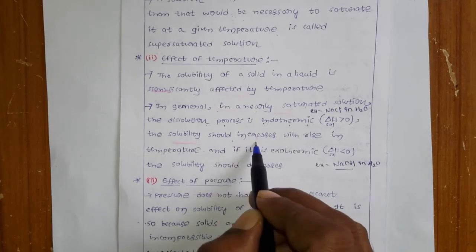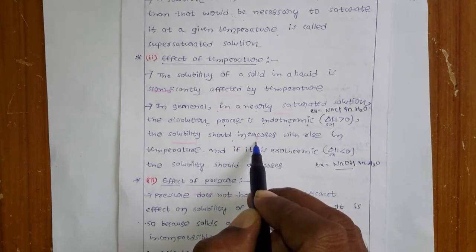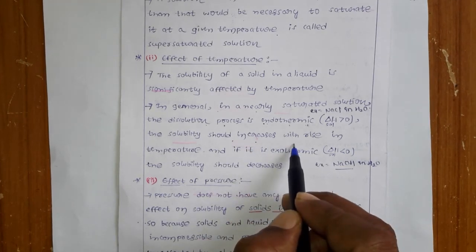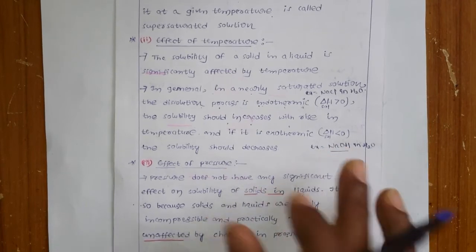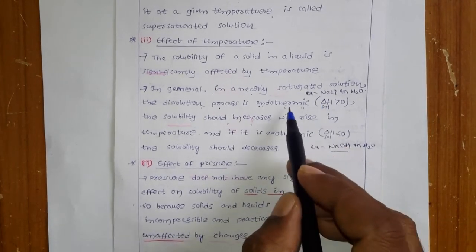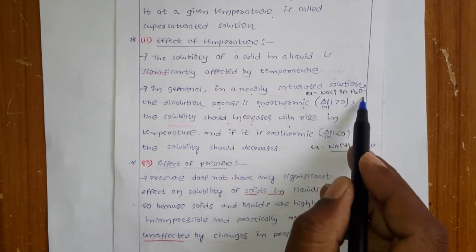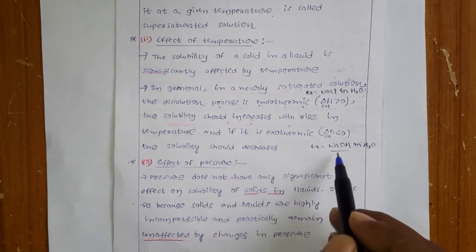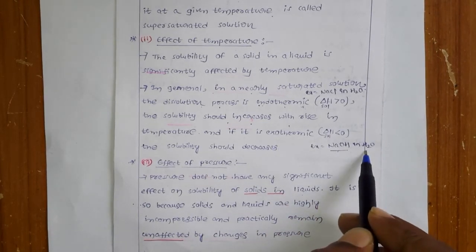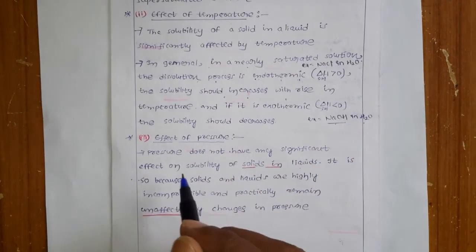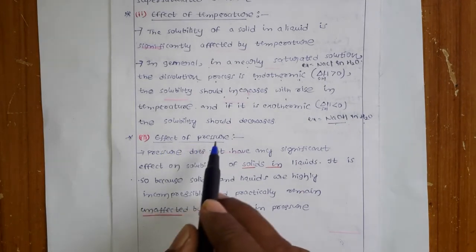If suppose that process is exothermic, that is, it releases heat. Already it is releasing heat. Again, when you increase the temperature, what will happen? The solubility decreases. The best example for the endothermic process is sodium chloride into the water. For the exothermic process, sodium hydroxide into the water. Okay, right. The last factor, that is the effect of pressure.